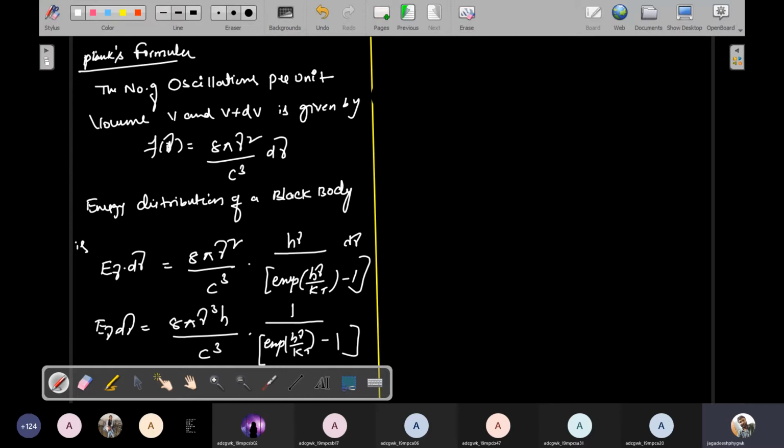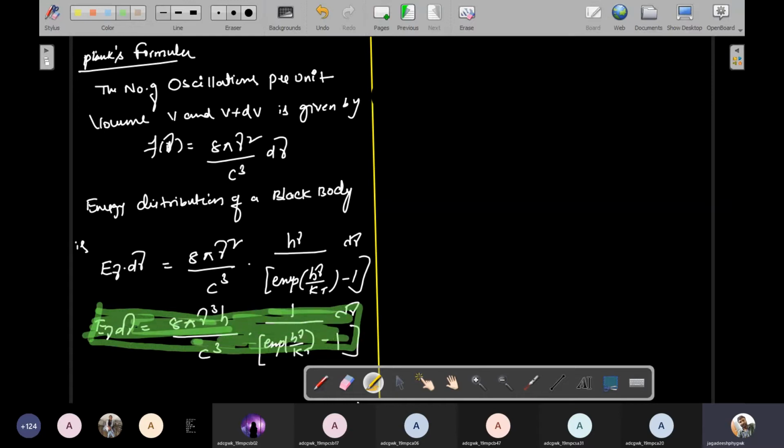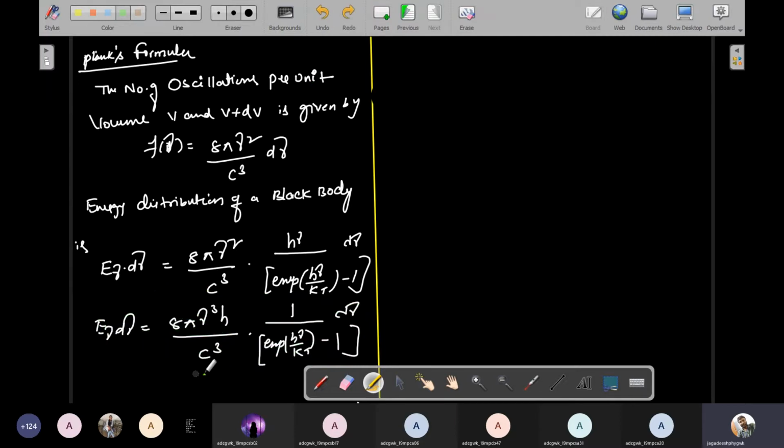So this is into d nu. This is actually the important formula, and it is called Planck's formula.